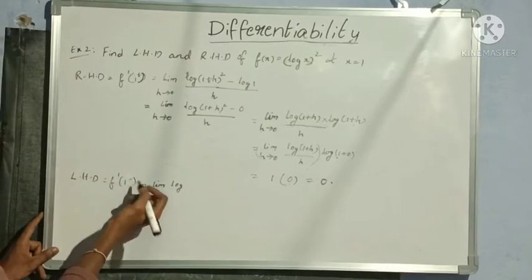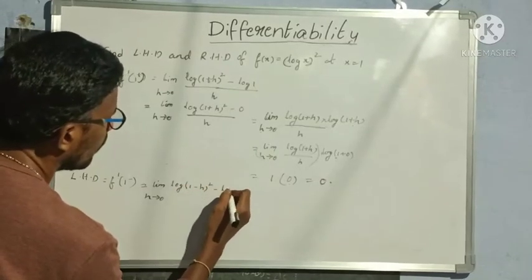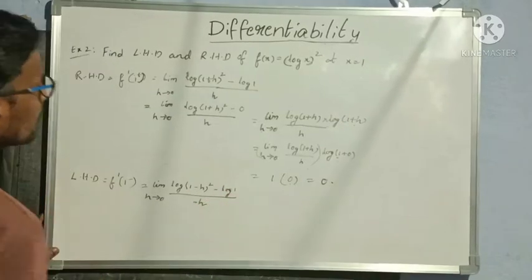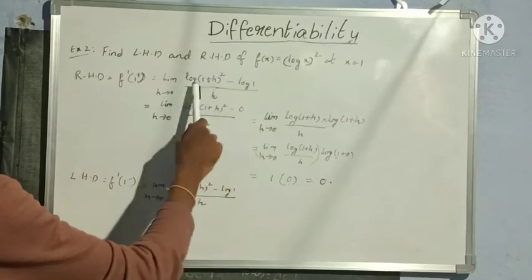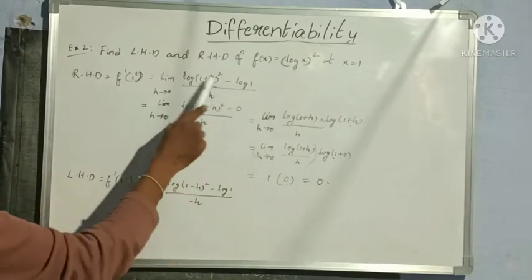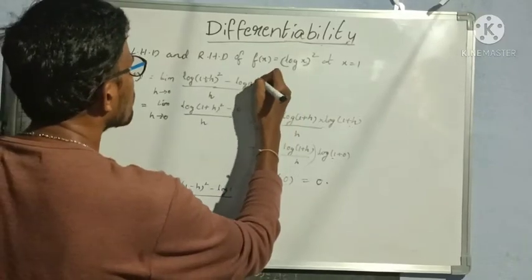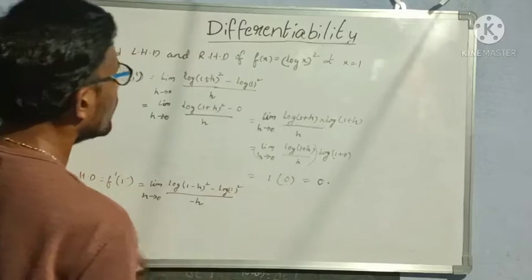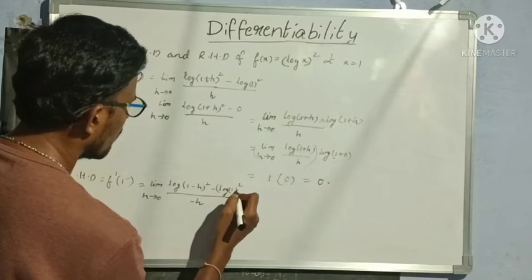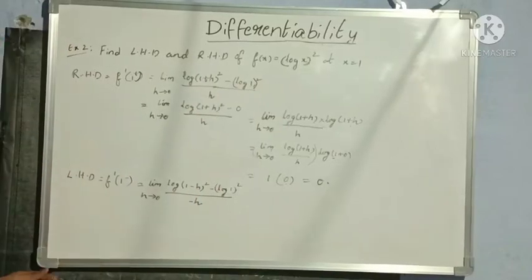So f dash of 1 minus, that is log of 1 minus h whole square minus log 1 by minus h. Wherever a is there, we need to substitute 1 there. So a, log of a plus h. We know that f of a plus h is nothing but log of 1 plus h whole square minus f of x. So here also log of 1 square is nothing but log 1 only. Okay, log 1 whole square. Anyhow, same value. So log 1 whole square is same 0 only.